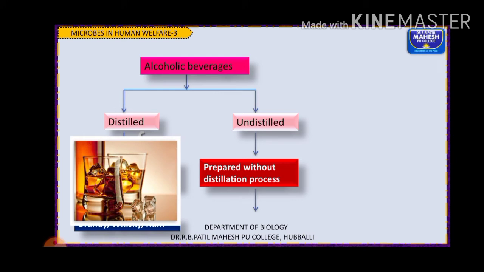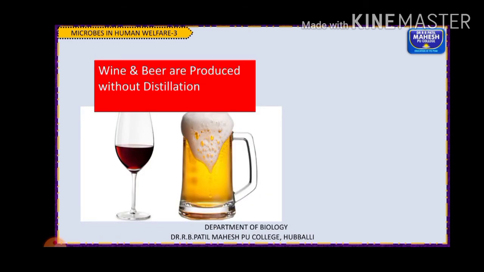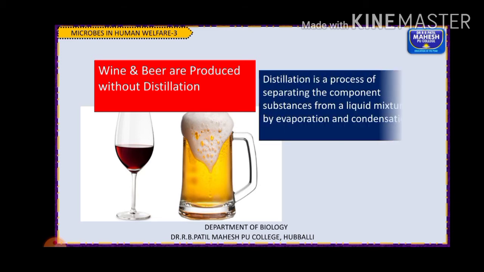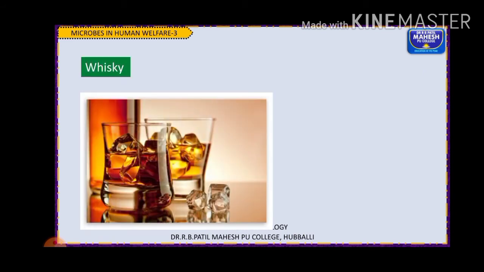The ones prepared without distillation are called undistilled alcoholic beverages, such as beer and wine. So remember, wine and beer are produced without distillation, whereas whiskey is produced by distillation.